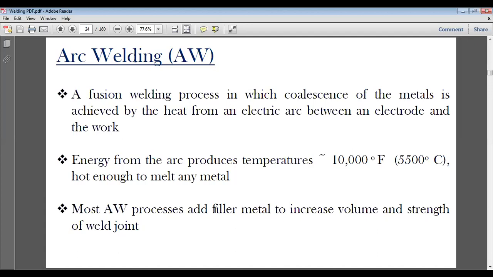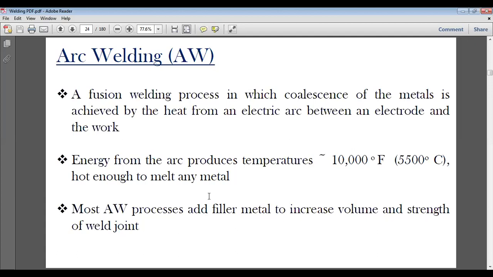These are the specialties of arc welding. Many arc welding processes do not need to add filler metal, since pressure is added to them.